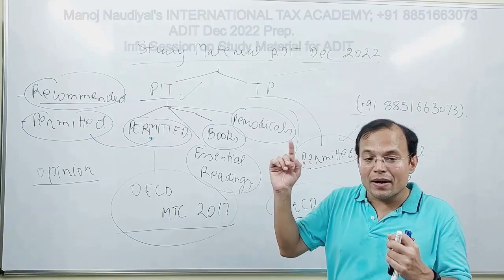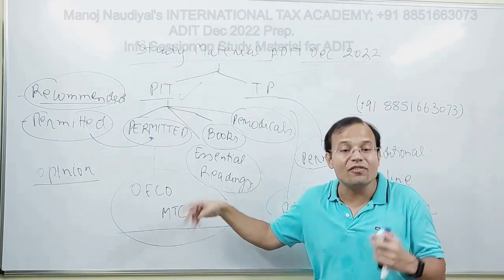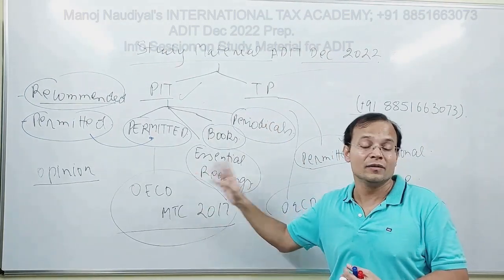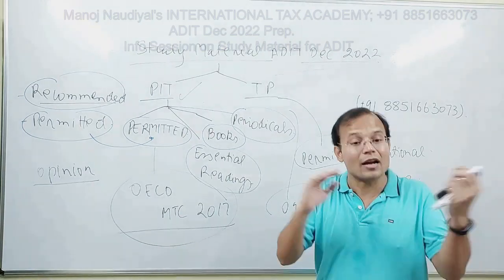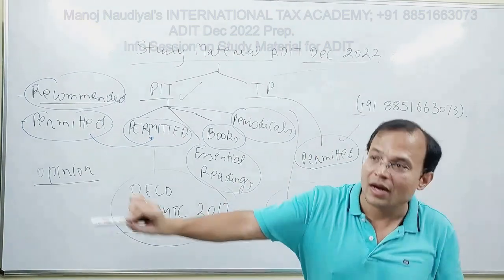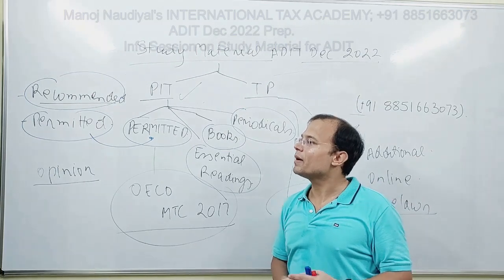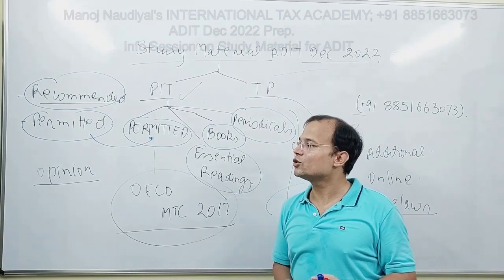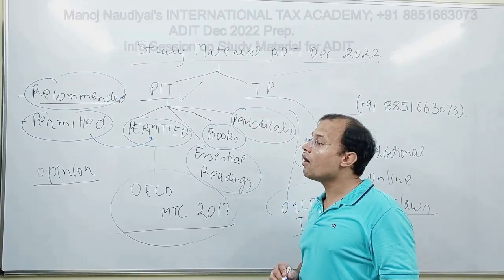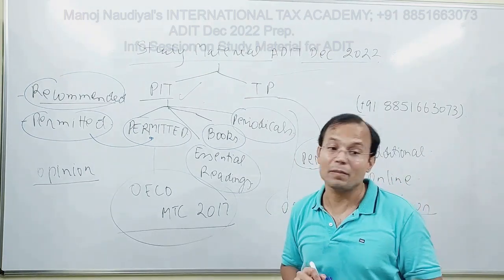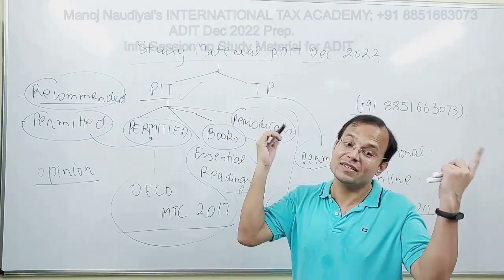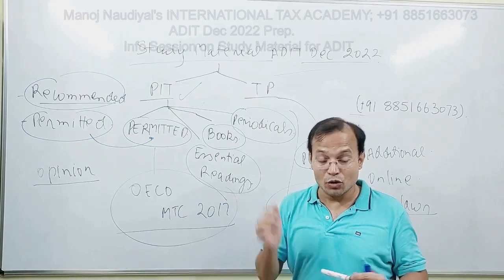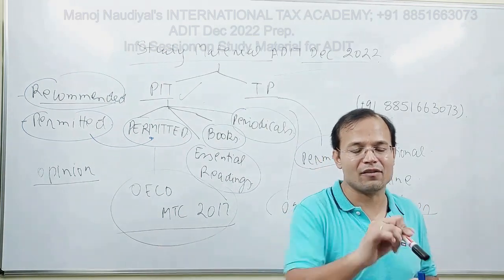Supposing I have gone through Article 5 of the OECD Model Convention, and I have read the commentaries, so I'll definitely go to, for example, paragraph number 10, which deals with the issue of fixed place of business. What is the meaning of fixed place of business in permanent establishment? You will exactly go to the paragraph and quote that paragraph.